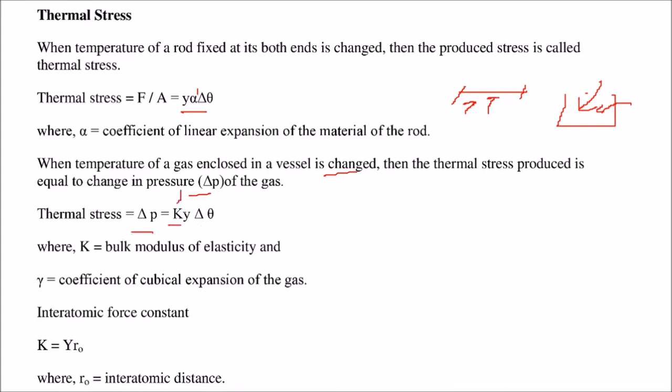K is the bulk modulus of elasticity, and gamma is the coefficient of cubical expansion of the gas. There is also the interatomic force constant K, which is given by Y r0, where r0 is of course the interatomic distance.